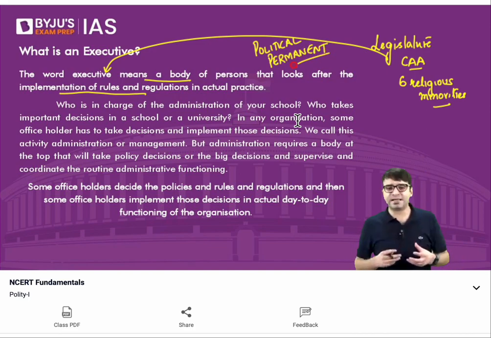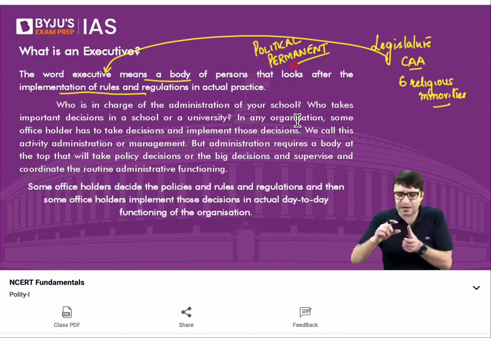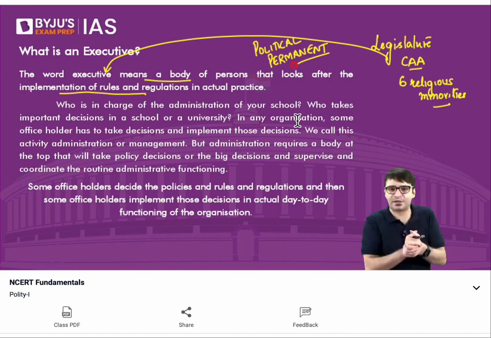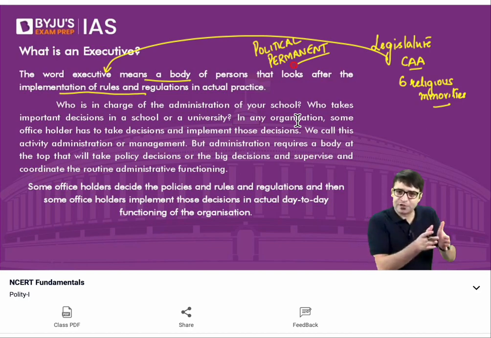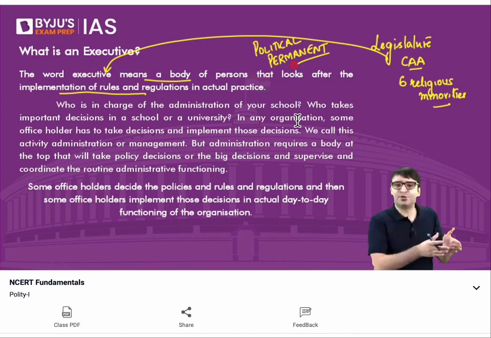What is a political executive? The Prime Minister and his ministers. They are part of the political executive. That means in 2014, we had Dr. Manmohan Singh as the Prime Minister and his ministers were there. In 2014, this government was voted out of power and Mr. Modi was sworn in as the Prime Minister of this country. He remained in office till 2019. In 2019, again an election was conducted and Mr. Modi won by a thumping majority. Again in 2024, another election will be conducted.